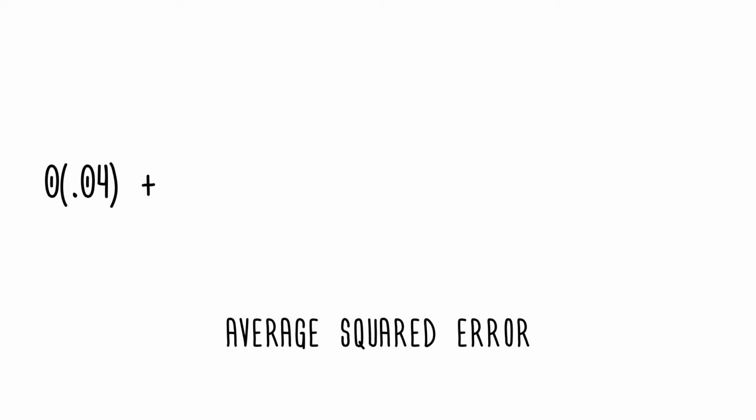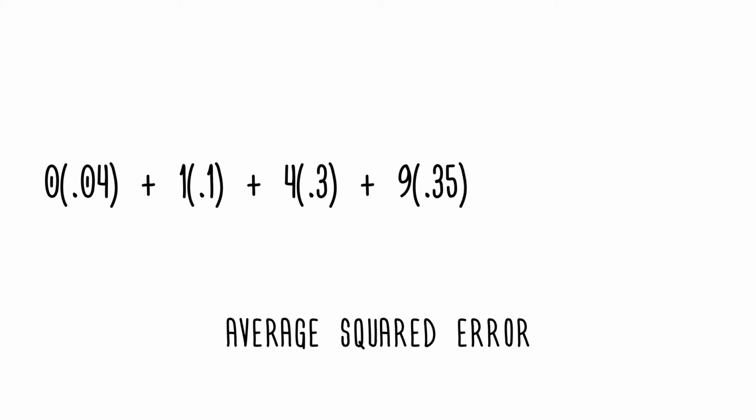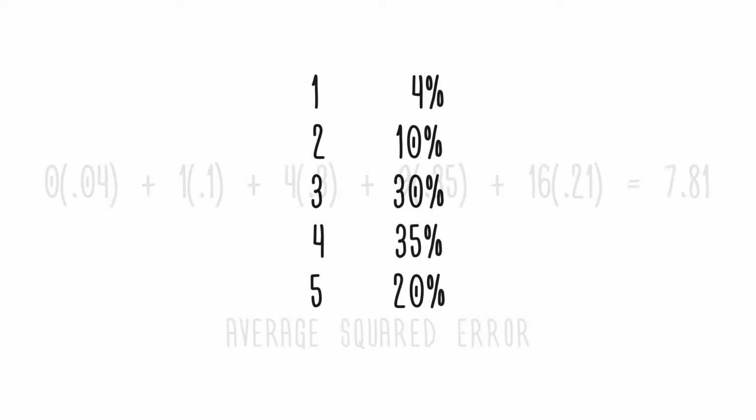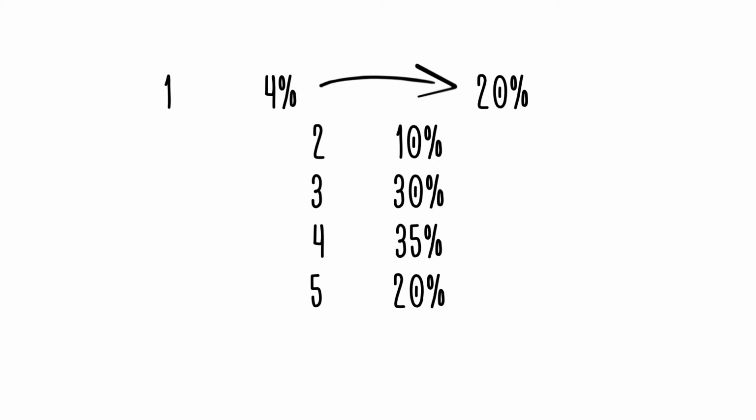0.04 plus 1 times 0.1 plus 4 times 0.3 plus 9 times 0.35 plus 16 times 0.21. Summed up all, we'll get 7.81. Now this is the squared error when prediction is 1, which will happen with 20% chance.